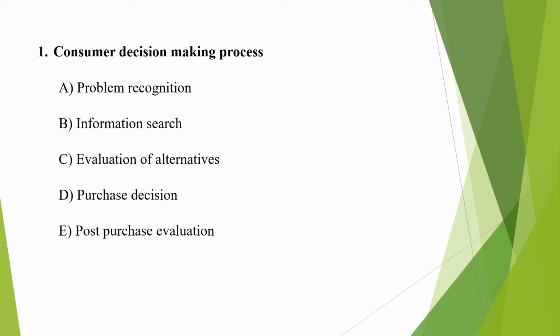Firstly, we will discuss about the consumer decision making process. In consumer decision making process, there are 5 stages. First one is problem recognition, second one is information search, third one is evaluation of alternatives, fourth one is purchase decision, and the last one is post purchase evaluation. Now we will discuss in detail one by one. First one is problem recognition.